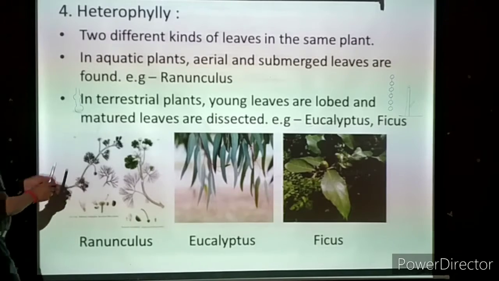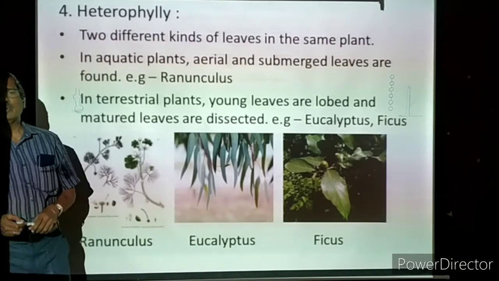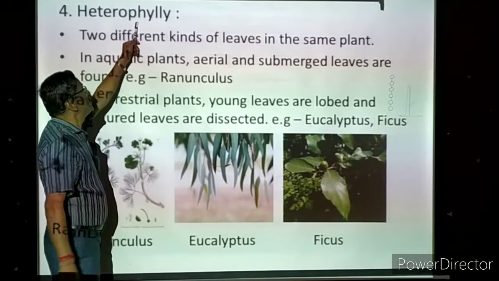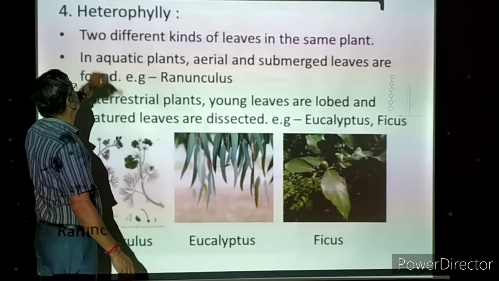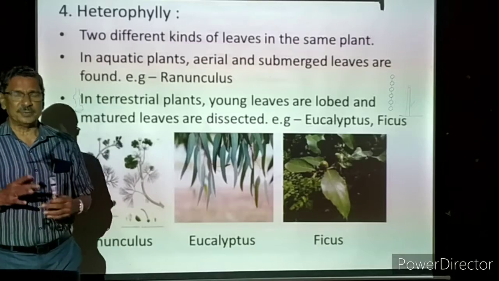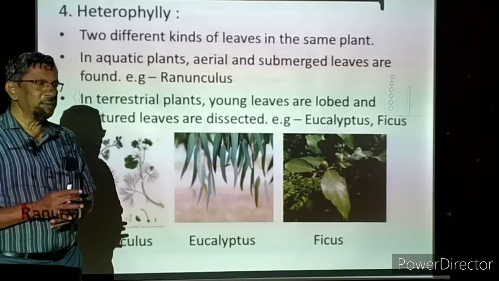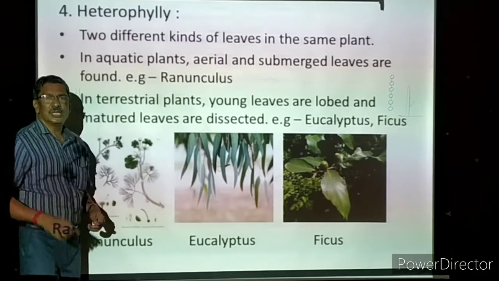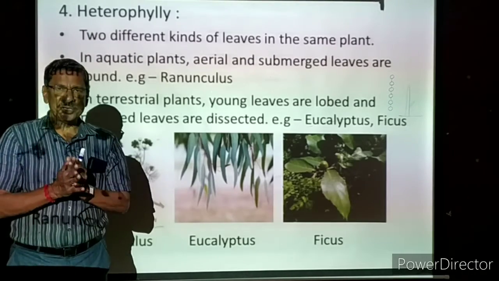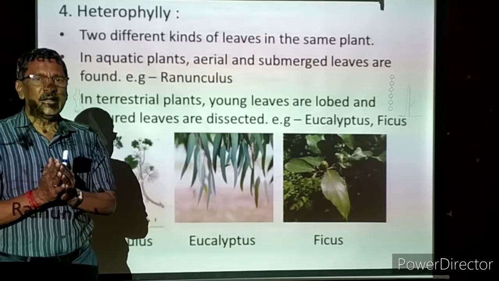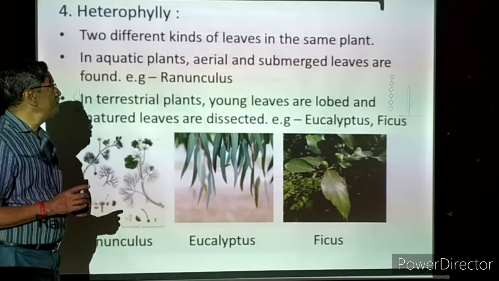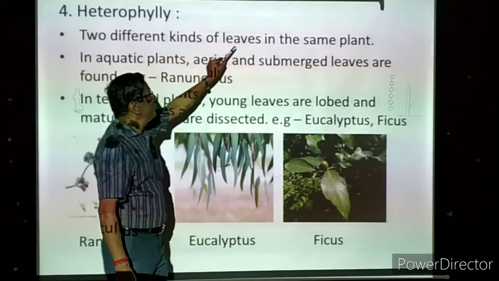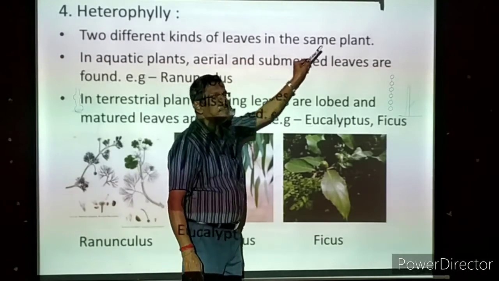Now the fourth one is heterophily. What is the meaning of heterophily? Phyli means leaves. Hetero means different types; homo means same type. So heterophily means that in one plant, on one branch, many leaves will be there, but the leaves are of two types. That is actually the meaning of heterophily. Two different kinds of leaves are on the same plant.